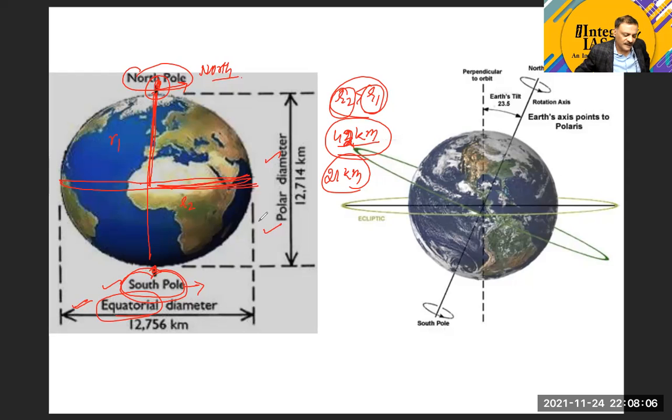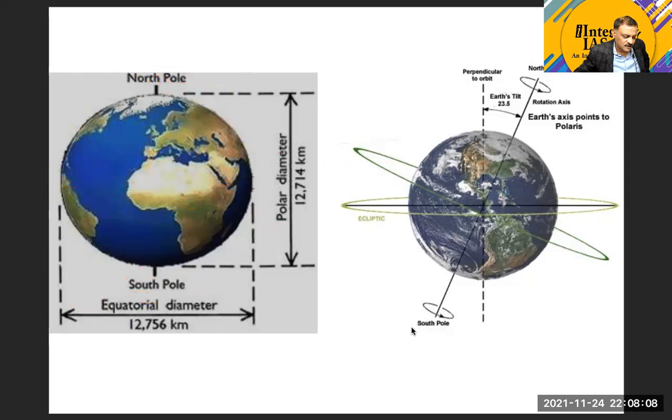Okay, so what it means is that the polar regions are much closer to the center in comparison to the equatorial region. The middle part of the Earth is farther from the center of the Earth in comparison to the polar region.